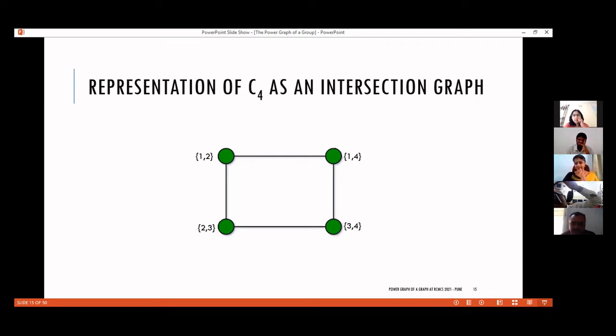Definitely not unique. Once you have a representation with a set for each vertex, you can add as many elements as you want which are not in any other sets. The representation will not change, because the nature of intersection is still there. It's not disturbed. So the representation is not unique, but you can always look for a minimal representation. And in the case of C4, this is going to be the minimal one.